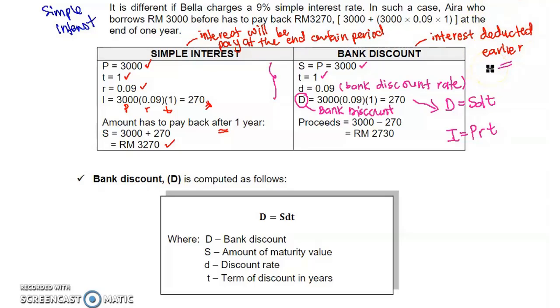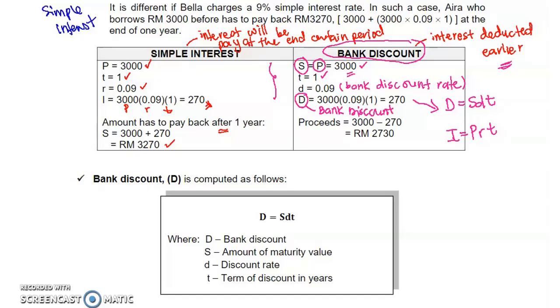So if we borrow 3,000, we also pay to the lender 3,000, because interest is deducted earlier. That's why under bank discount, how much we borrow, which is P, is also equivalent to how much we need to pay back.